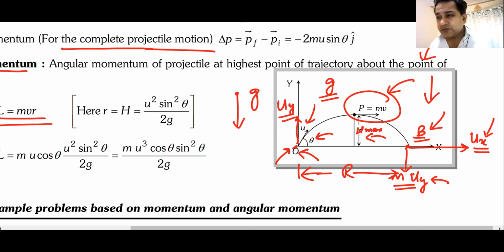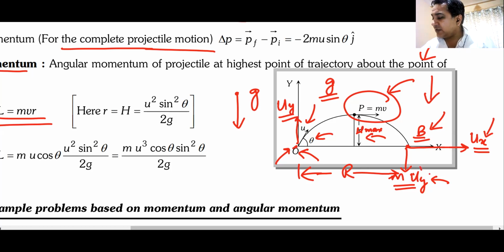Angular momentum is the cross product of R with mv, or the torque is R crossed with the force. Its angular momentum remains the same in the horizontal plane. So it was always zero, it always remains zero. Its angular momentum only changes in the direction which is perpendicular to the plane.